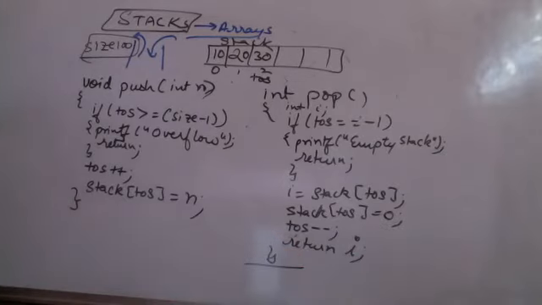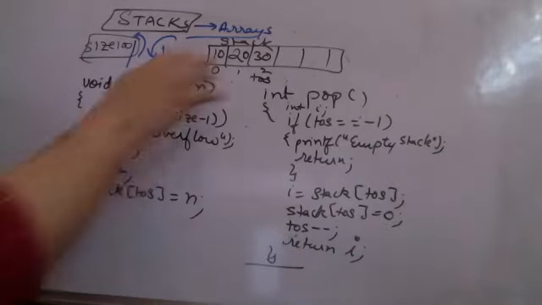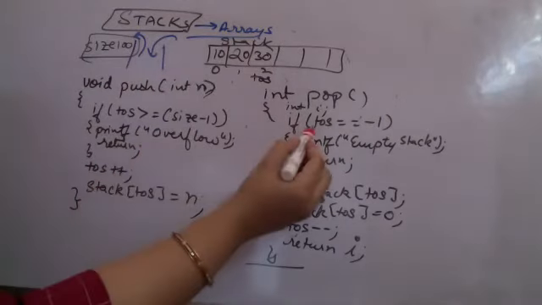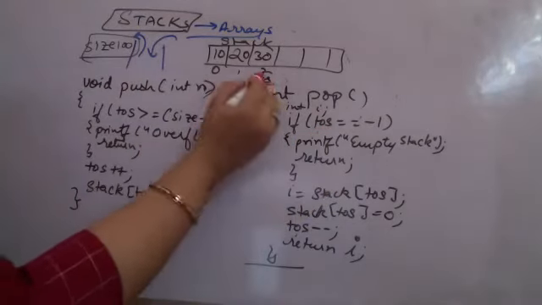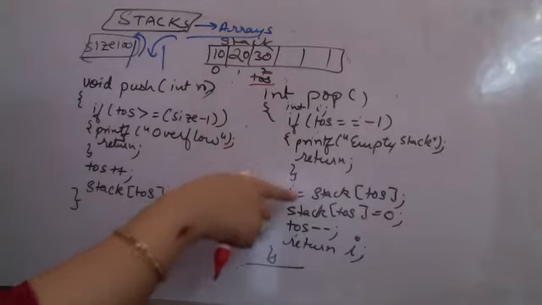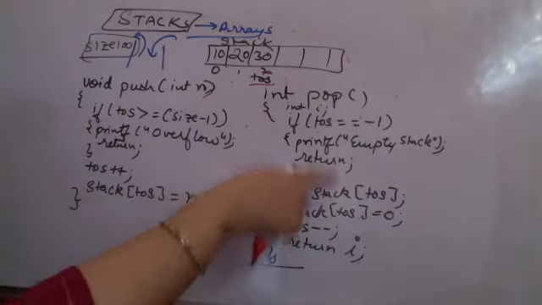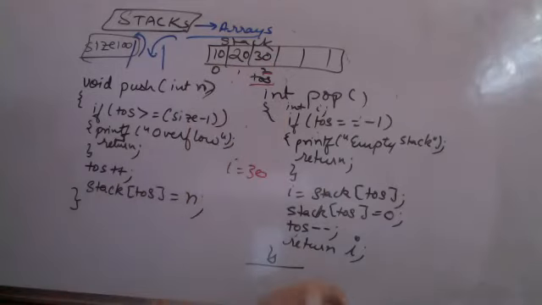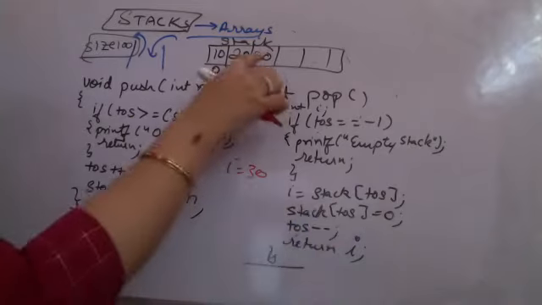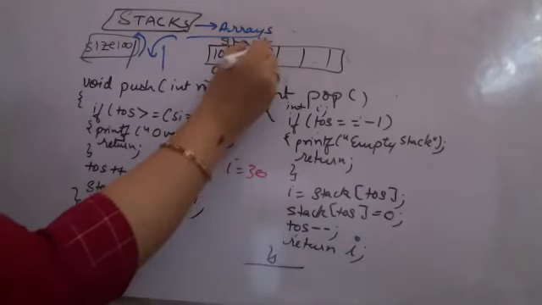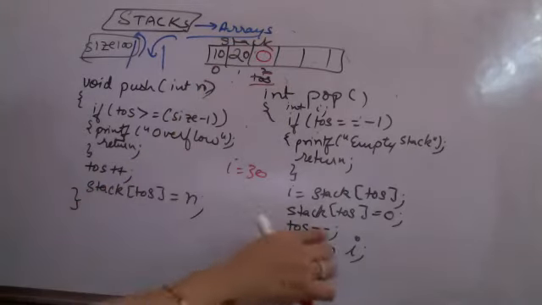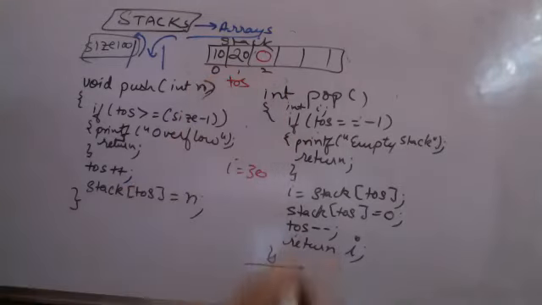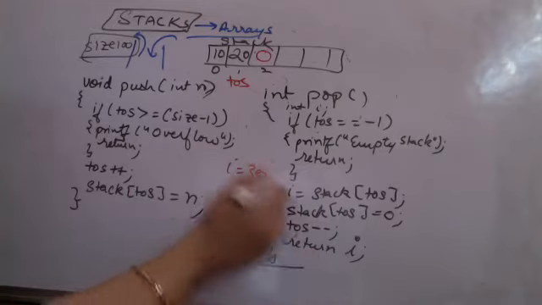This is my popping. So what have I done? Now this is the current stack. I call pop. So what happened? I check top of stack is -1. No, top of stack is 2. Then I come here. I is equal to stack of top of stack, so that I is equal to 30. Stack of top of stack is 0. That means this becomes 0. And top of stack minus minus. So top of stack is no more this. Top of stack becomes 1.